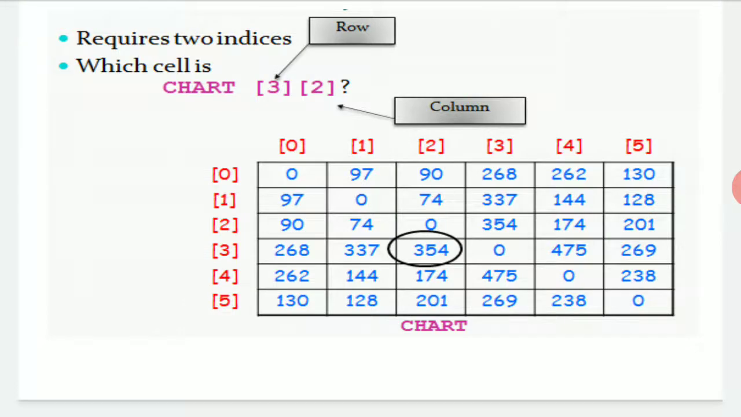When we look at the chart at 3 and 2, it gives you the number 354. Here you went for row number 3 and column number 2, and you got the number 354 stored at that location. When we have a lot of data and we have to check the data by its uniqueness, or check the consistency of storing it, at that time we go for a two-dimensional array.